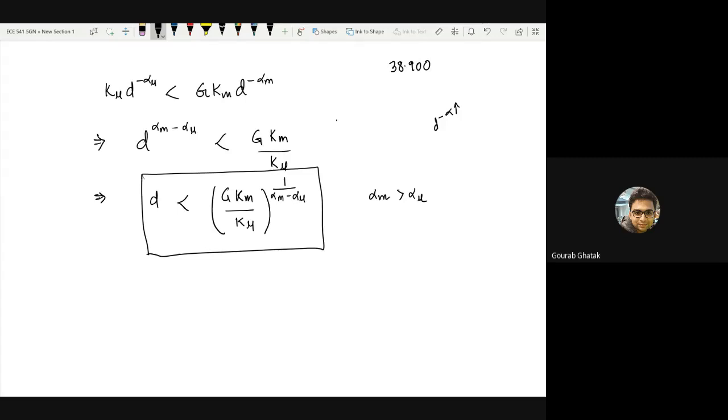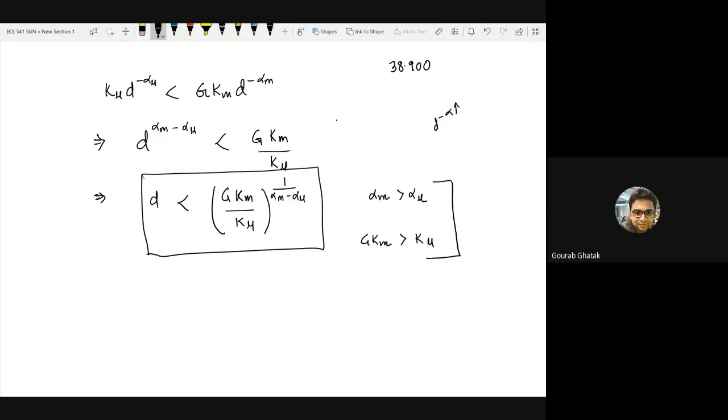So in case alpha m is greater than alpha mu, it means that if you come only below a certain threshold of distance, you would be receiving a higher millimeter wave received power, right? On the other hand, in case, and that is only true if gkm is greater than gk mu, right?